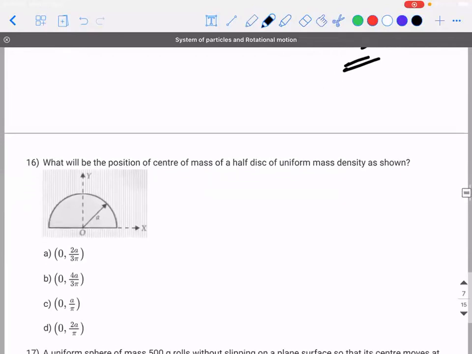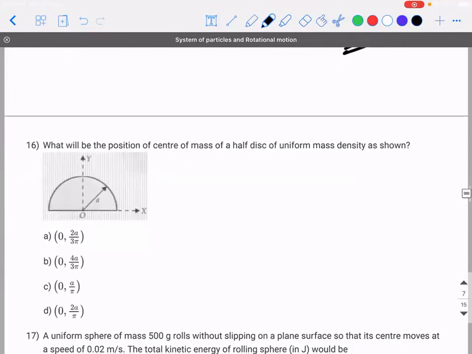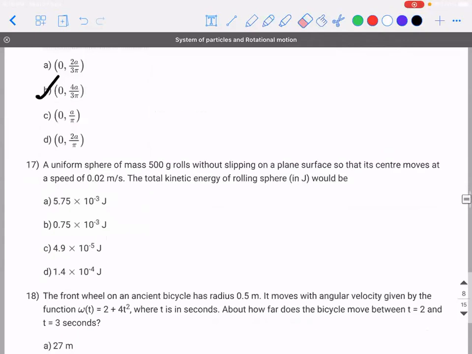Okay. The 16th one is actually out of the scope of your book. Let's not discuss it. The answer is 4a by 3 pi, but it's not required. We can forget about it. It's beyond the scope of your book. 17th.